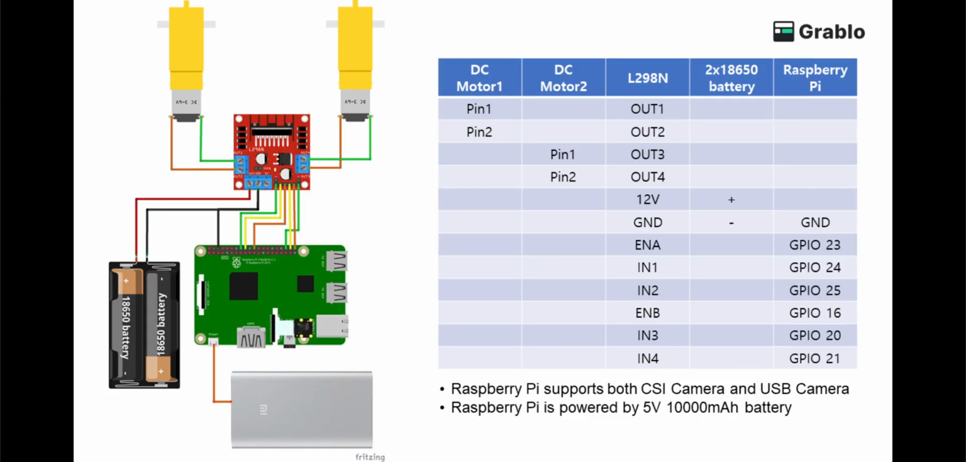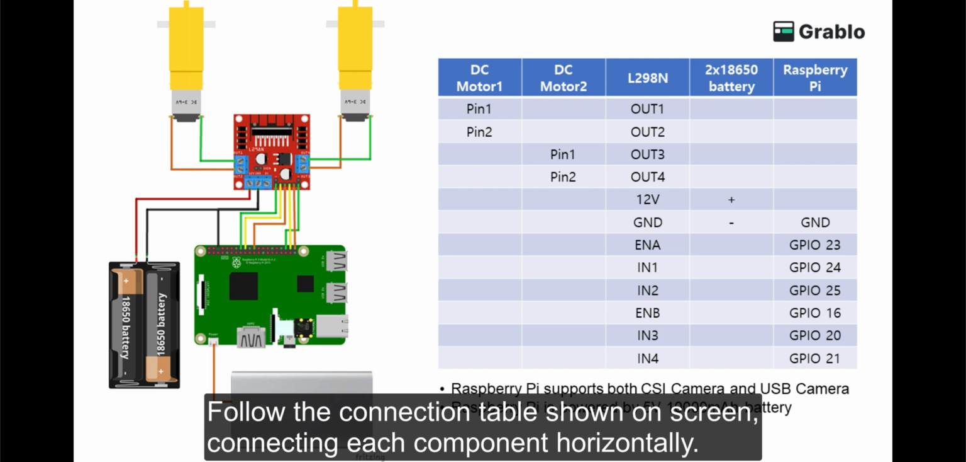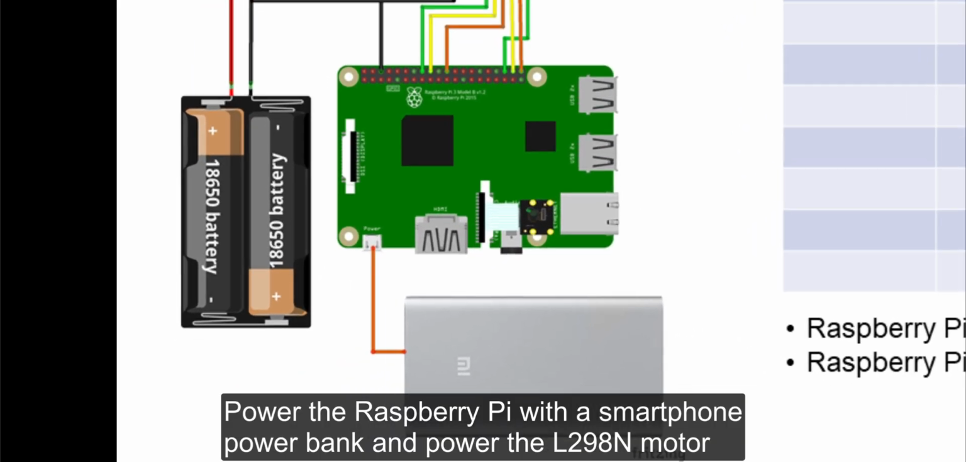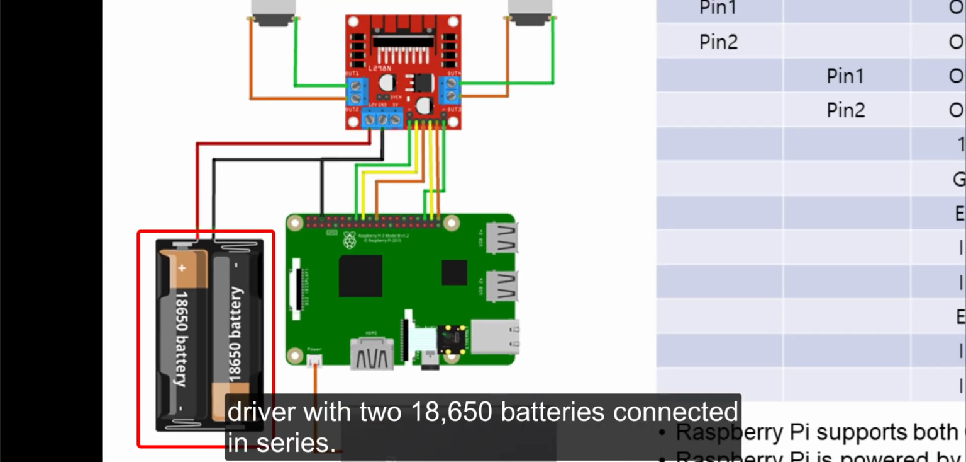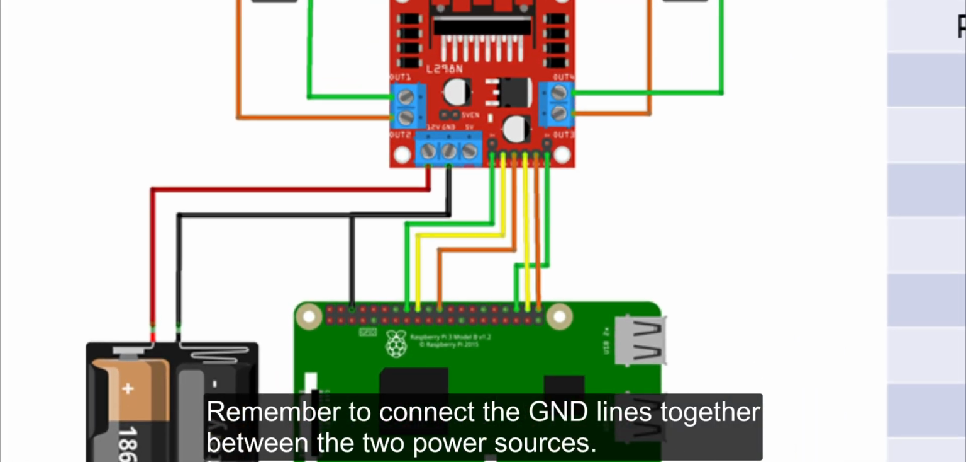Really simple, right? Now let's connect the hardware. Follow the connection table shown on screen, connecting each component horizontally. One important point: you need to use separate power supplies. Power the Raspberry Pi with a smartphone power bank and power the L298N motor driver with two 18650 batteries connected in series. Remember to connect the GND lines together between the two power sources.